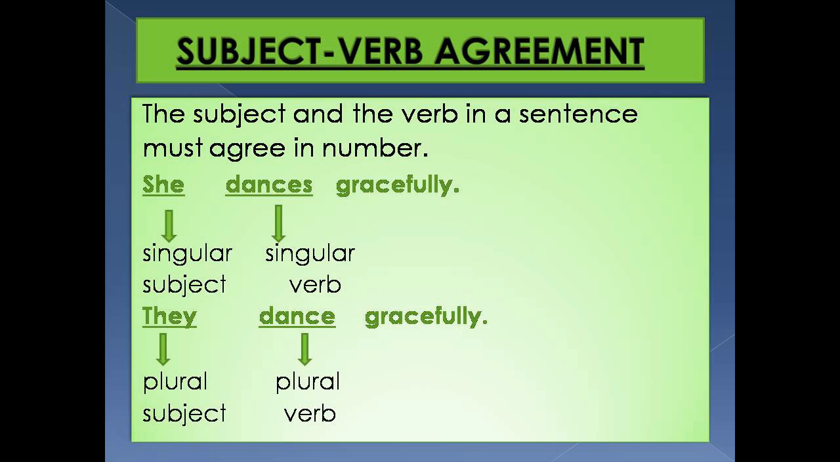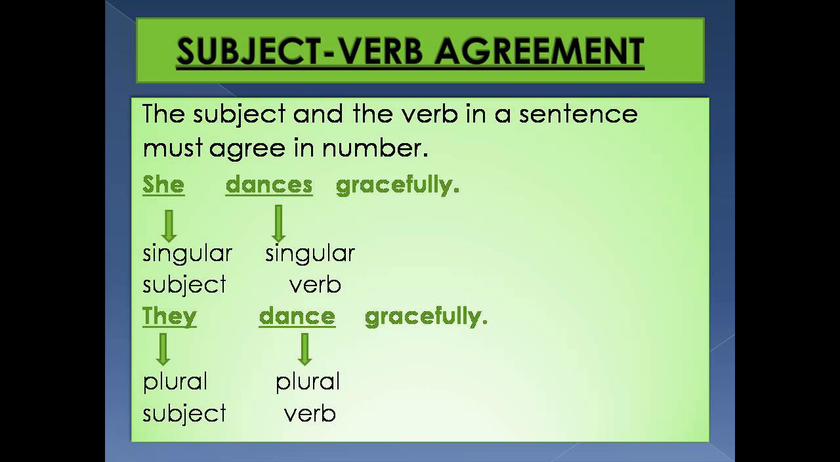a verb is used to say something about a person or thing. It says what a person or thing does, what a person or thing is, or what a person or thing has, right? So a verb denotes doing, being, or possessing. So now we know what is a subject and what is a verb. Now we have to learn what is the agreement between subject and verb, right?